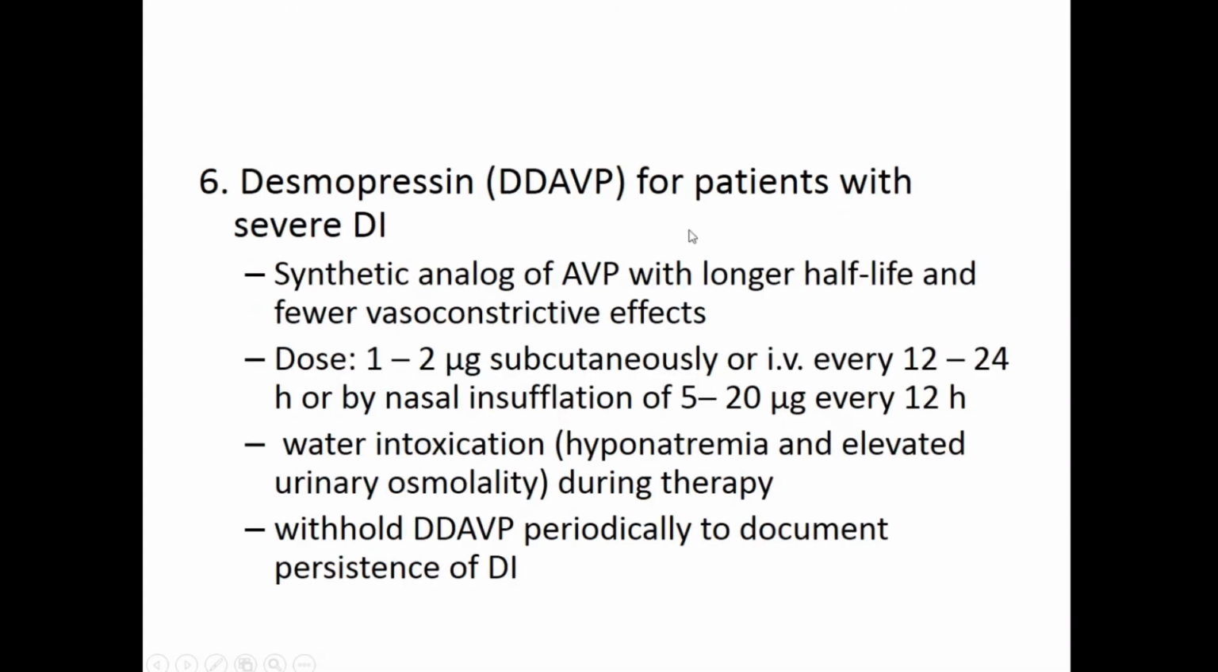So desmopressin we do not have. This is a synthetic analog again of AVP. It has a longer half-life, but this is usually not readily available, so we do not use it. But of course, for theoretical reasons, you should know that apart from vasopressin, you can also give desmopressin. It comes as a nasal spray or as a subcutaneous preparation.